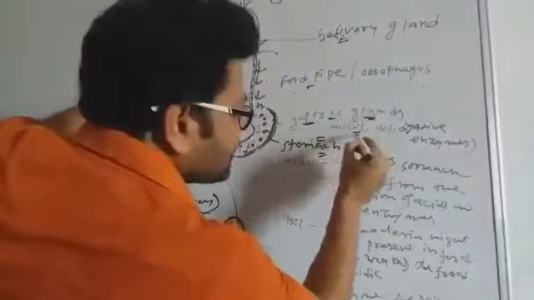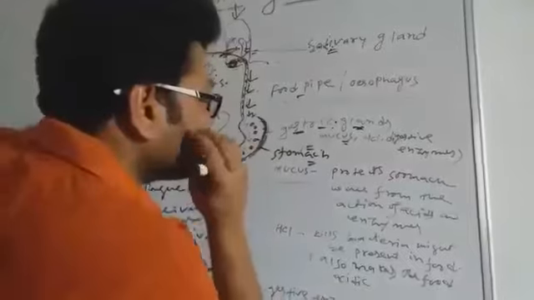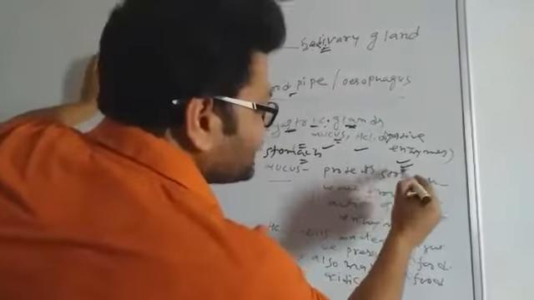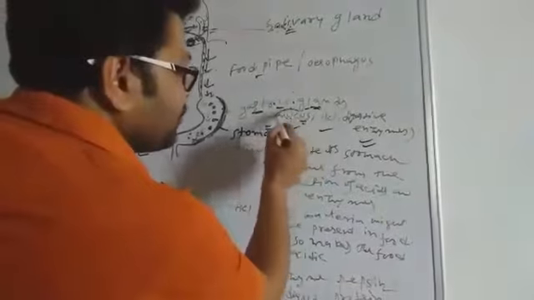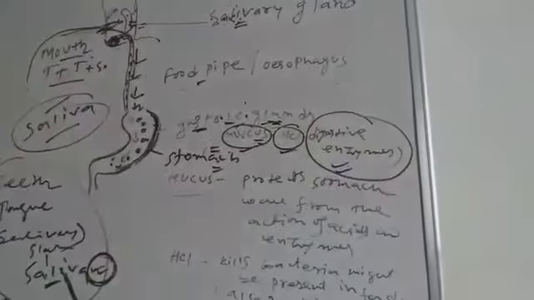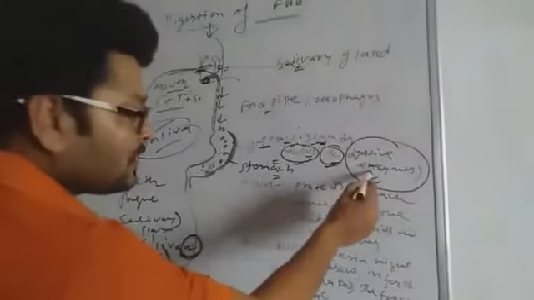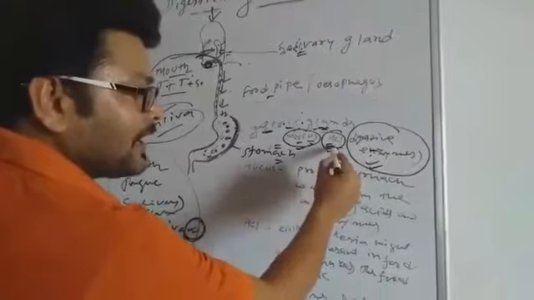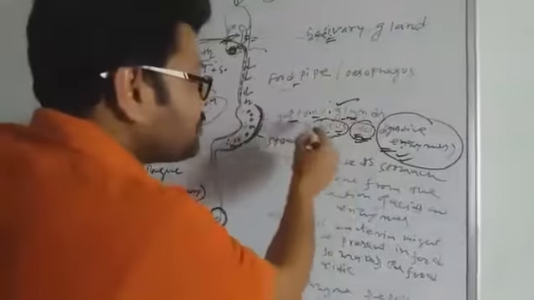Here gastric glands are present. Through the gastric glands, mucus, HCl and digestive enzymes are secreted. Now, what are the functions of these?